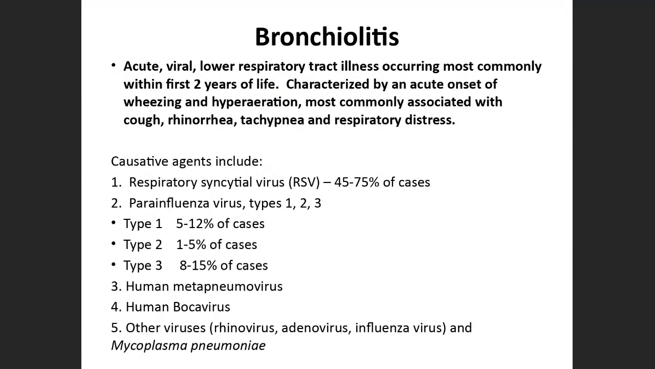What is bronchiolitis? It is nothing but an acute viral lower respiratory tract illness. This is very common in infants and children within 2 years of age. First 2 years are very crucial. Almost every infant gets affected by this in his lifetime, and reinfection is also common. This infection is characterized by acute onset of wheeze, hyperaerated lungs, and it is associated with other respiratory symptoms like cough, rhinorrhea, tachypnea, and respiratory distress.